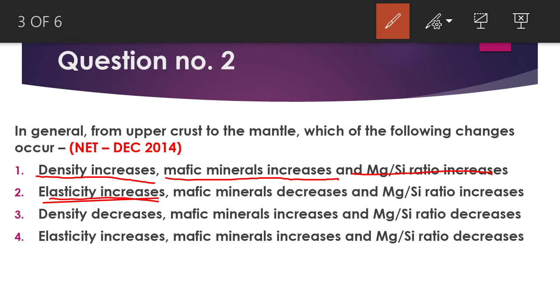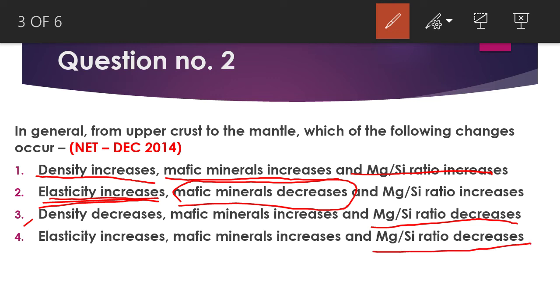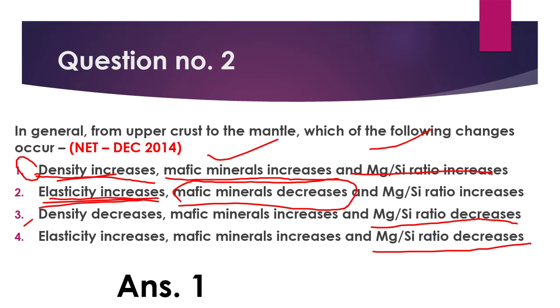But in the second option you have mafic minerals decrease, so this is not the right one because mafic minerals increase. In the third option, magnesium to silicon ratio decreases, which is also wrong, as this ratio increases. The fourth option is also decreasing. So second, third and fourth are wrong. Only the first option is correct: density increases, mafic minerals increase, and the magnesium to silicon ratio also increases. So option number 1 is the right answer.